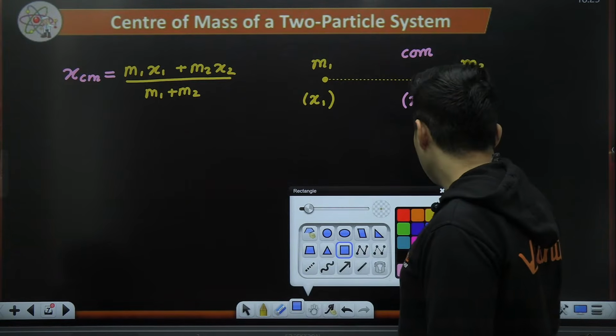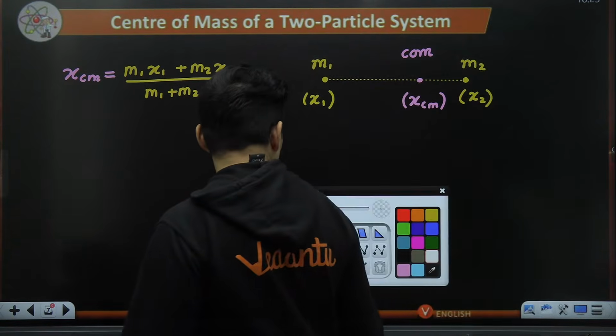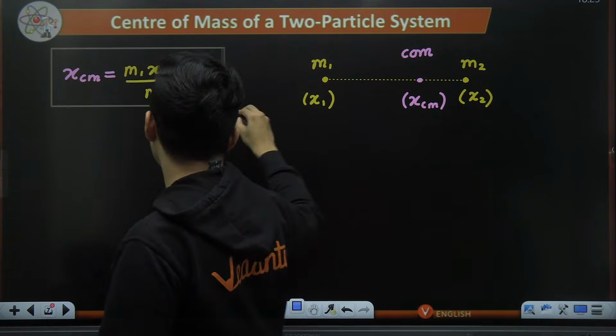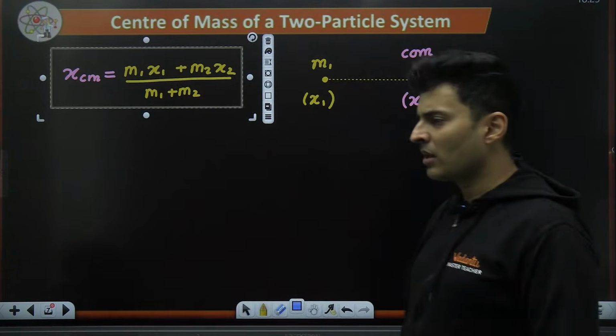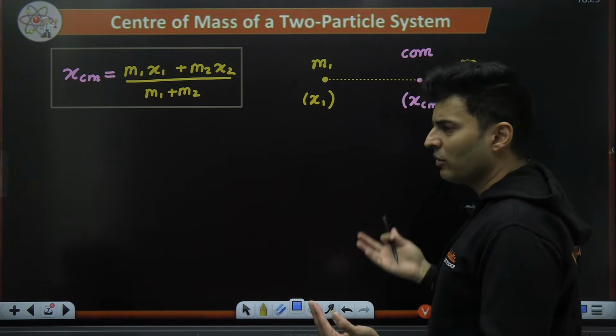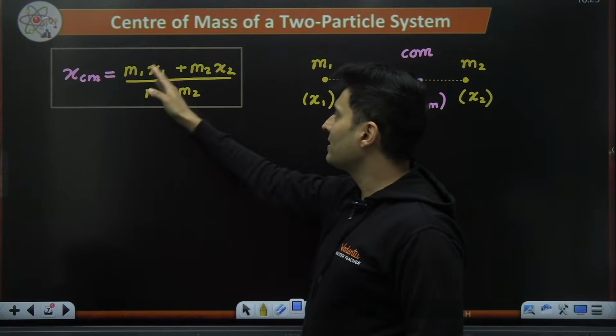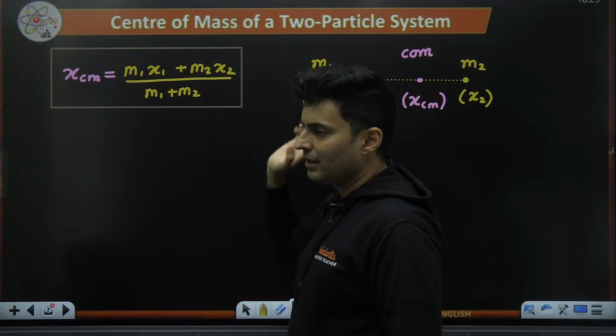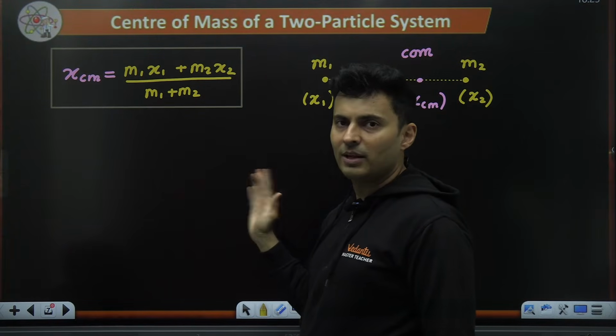So having said that, let's block this. This is just for two masses, but we will study for 3, 4, 5 masses also. Don't worry. Right now I'm temporarily blocking it. Same formula in the y-axis, same formula in the z-axis. Wherever x is there, you replace with y or z. So m1 x1 plus m2 x2 by m1 plus m2.